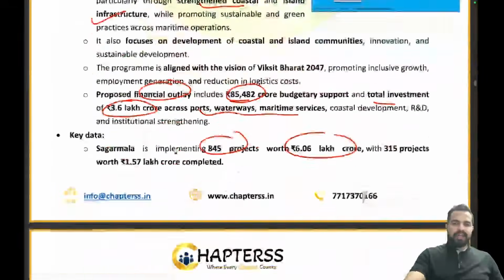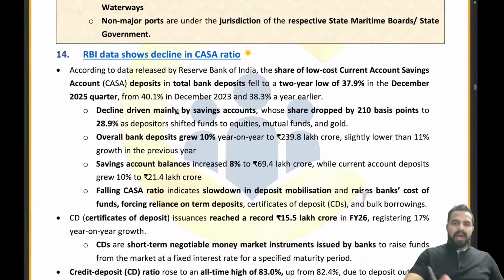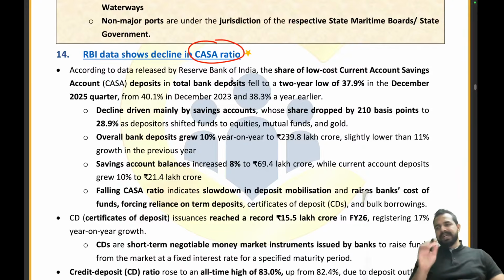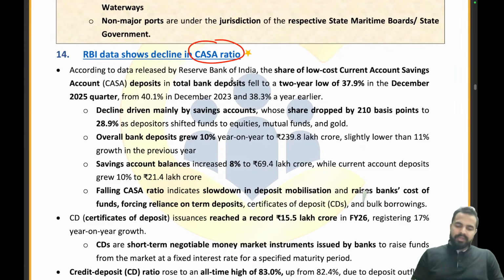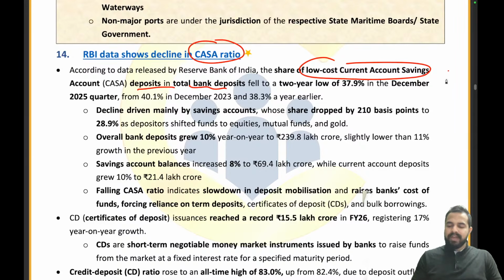Now we have the next article, that is RBI data shows decline in the CASA ratio. What is the CASA? That is the current account savings account, right? So RBI has recently released some data on the CASA ratio and it has shown a declining trend. Now what exactly is it, let's try to understand. According to the data released by the Reserve Bank of India, the share of low cost current account savings account deposits in the total bank deposits has fallen.